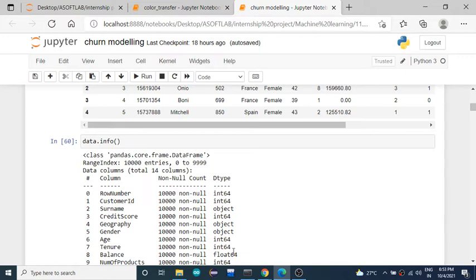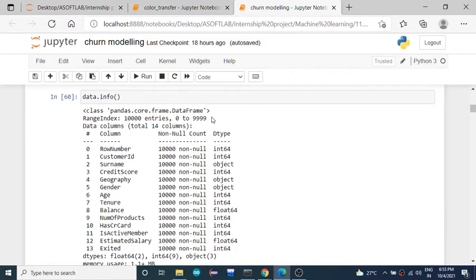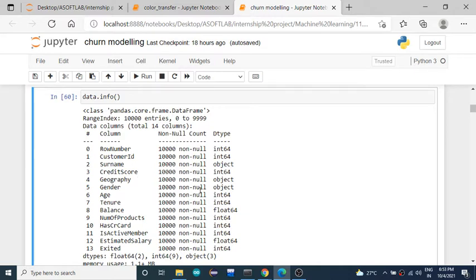So the first method we have used is data.info. The data.info method is used to explore the data set, like whatever features we have, how many samples we have, and what are the data types for each and every feature. If you use the info method, you will get the total count of samples, that means rows in your data set, how many features you have, and what are all the data types for each and every feature.